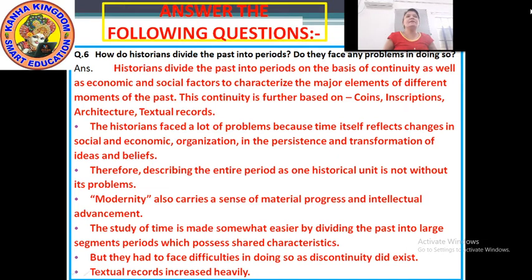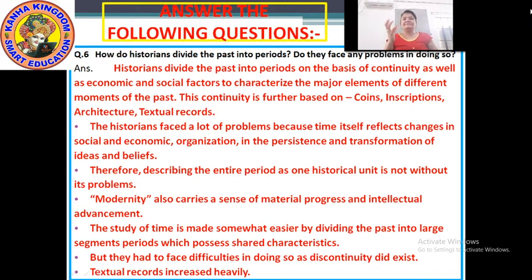Historians divide the past into periods on the basis of coins which they have found, on the basis of inscriptions which they have. Architecture means the buildings, or you can say the houses, the palaces which were built at that time. Okay, and by the textual records, whatever they got, through that they divide the history into periods. Okay, now our next question, it is asking, do they face any problem in doing so?